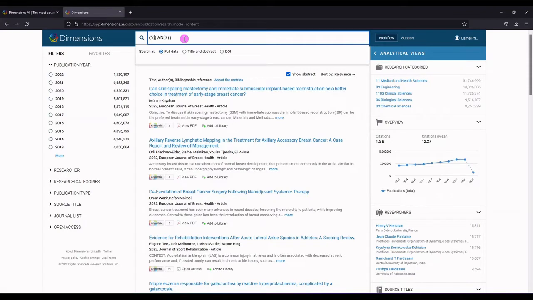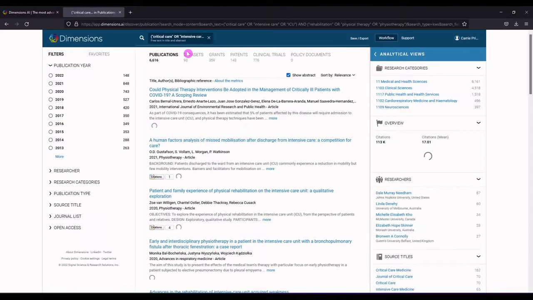So we want critical care or intensive care or ICU. And in the second concept, we want rehabilitation or physical therapy or physiotherapy. Now, I'm not aware of a character limit. I certainly haven't run into one yet. I'm going to make this search a little bit more specific by going to title and abstract. So we're looking for these words in the title and abstract, and we'll hit enter.